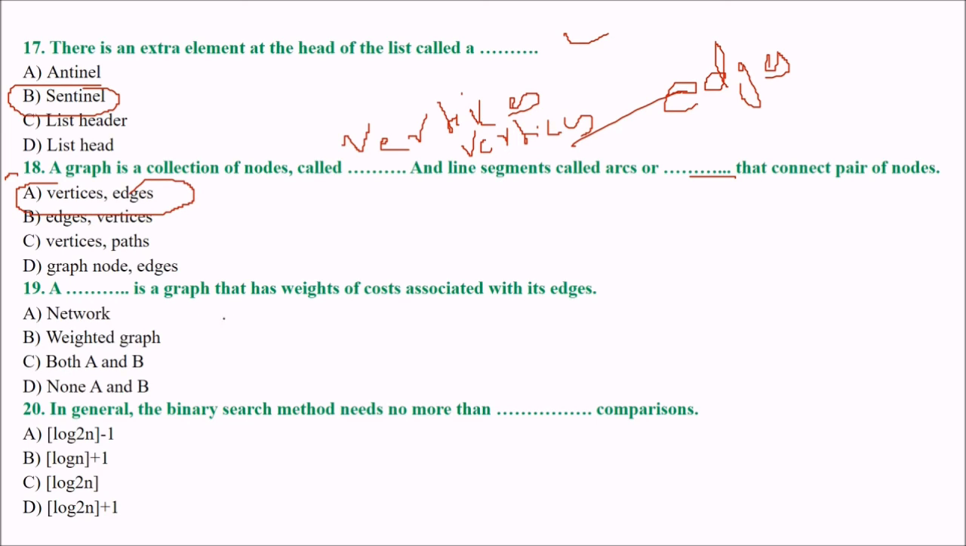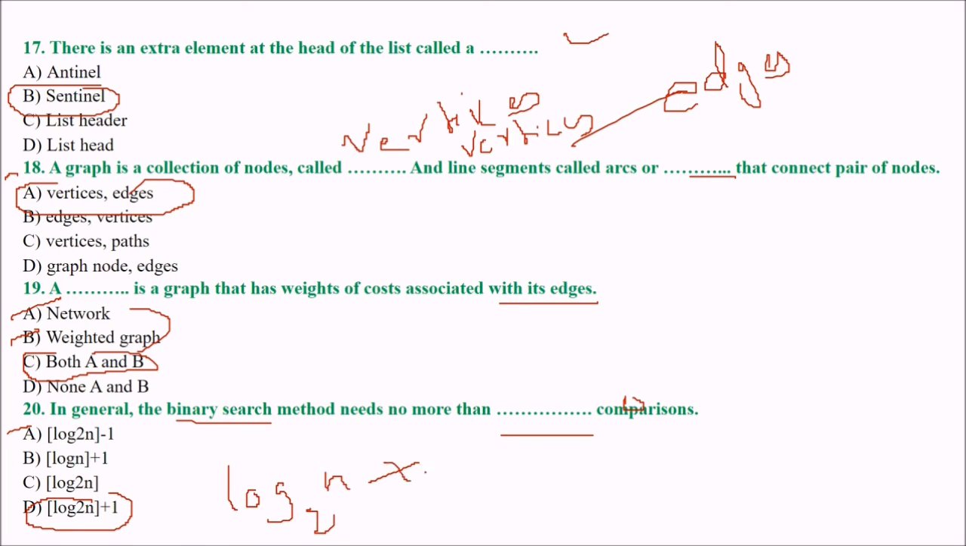Next is, a dash is a graph that has weight or cost associated with edges. Is it a weighted graph, or is it a network? Both are true. The answer is C, both A and B. Next is, in general, the binary search method needs no more than dash comparisons. Binary search will always have fewer than this number of comparisons. The answer is log base 2 n plus 1.